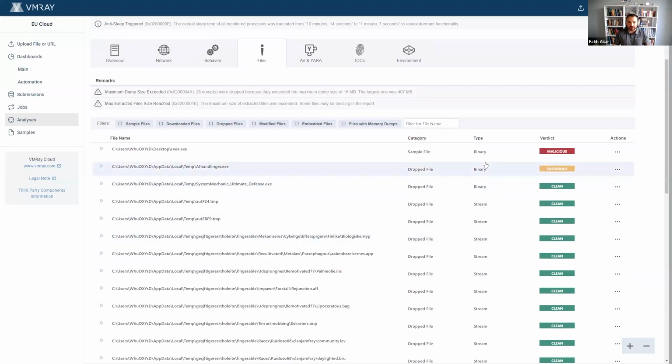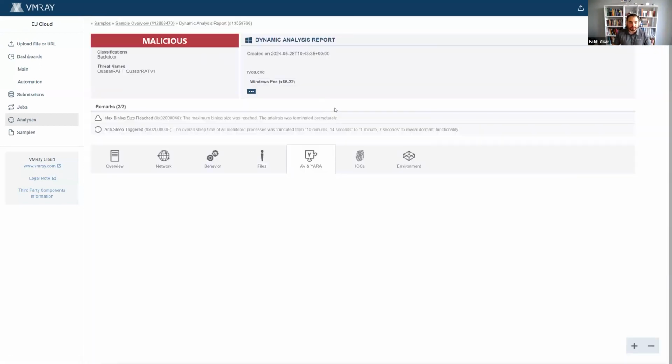You see the original sample file was malicious, the dropped file was suspicious, but in the analysis stage, it may touch a lot of system binaries that are benign, and we don't want to show them as malicious to you, to not waste your time. And all of these things are automatically done by the analysis engines and will improve the way you analyze these things in a fast manner.